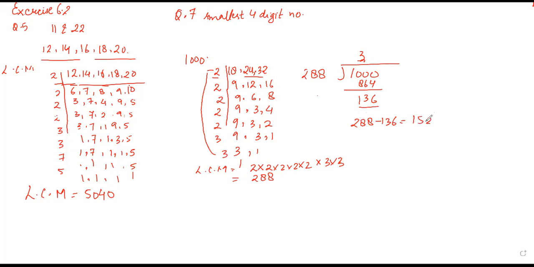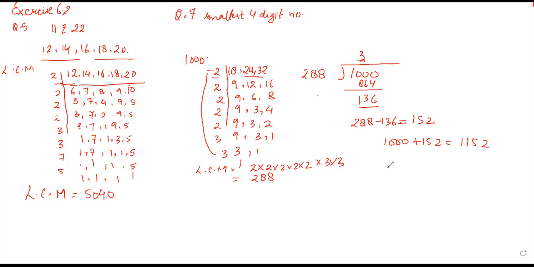So because this is the smallest number, meaning the least number which divides, if you add 152 to 1000, you will get 1152. So this 1152 will be exactly divisible by 288. It will go with 4. 288 into 4 will give you 1152.